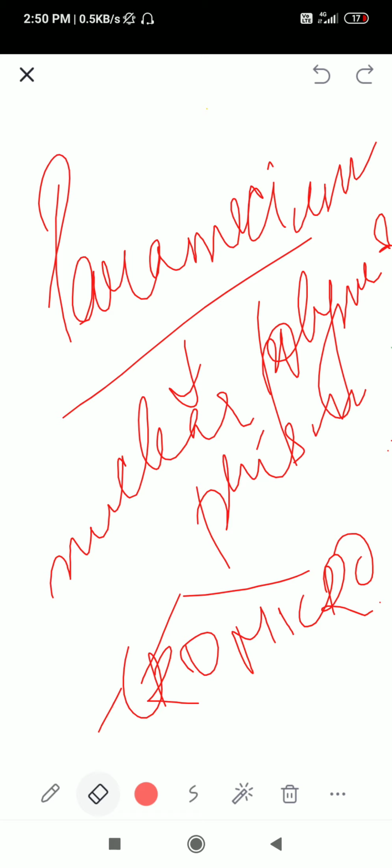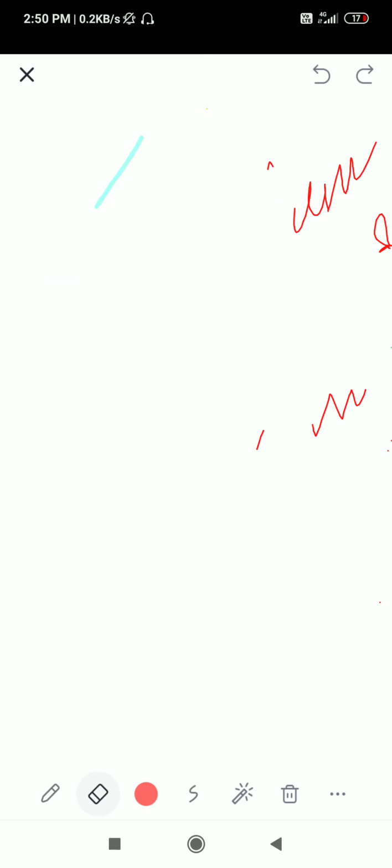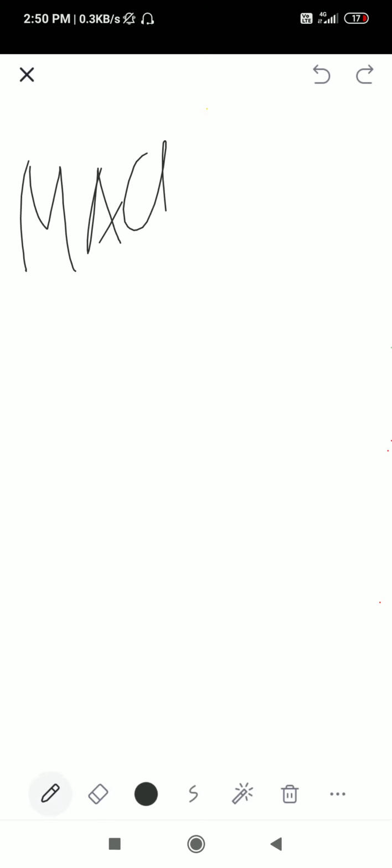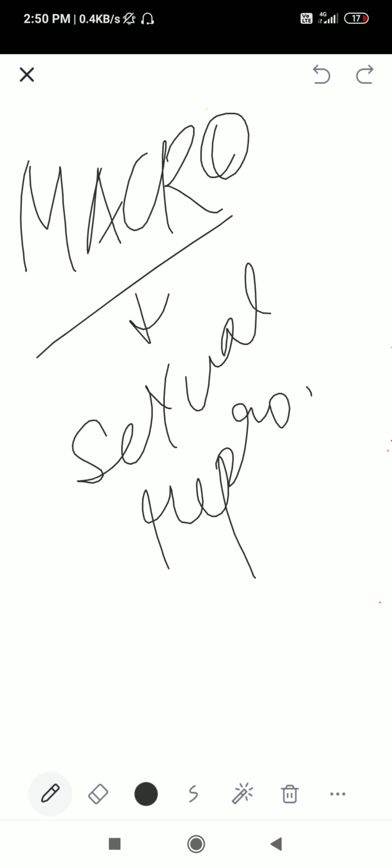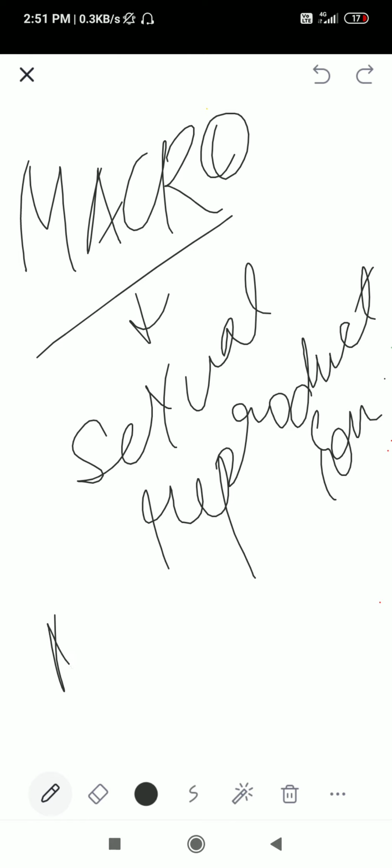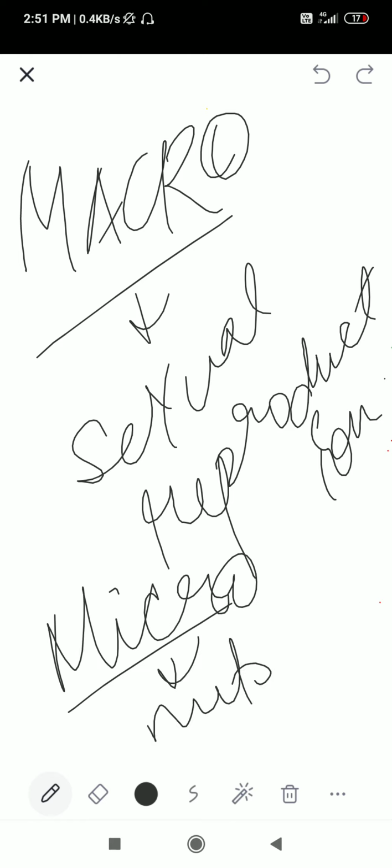Now you will be thinking about the functions of these. Let me tell you the functions. The macronucleus is responsible for nutrition, and the micronucleus is responsible for sexual reproduction in ciliated protozoans like Paramecium. You have to remember this.